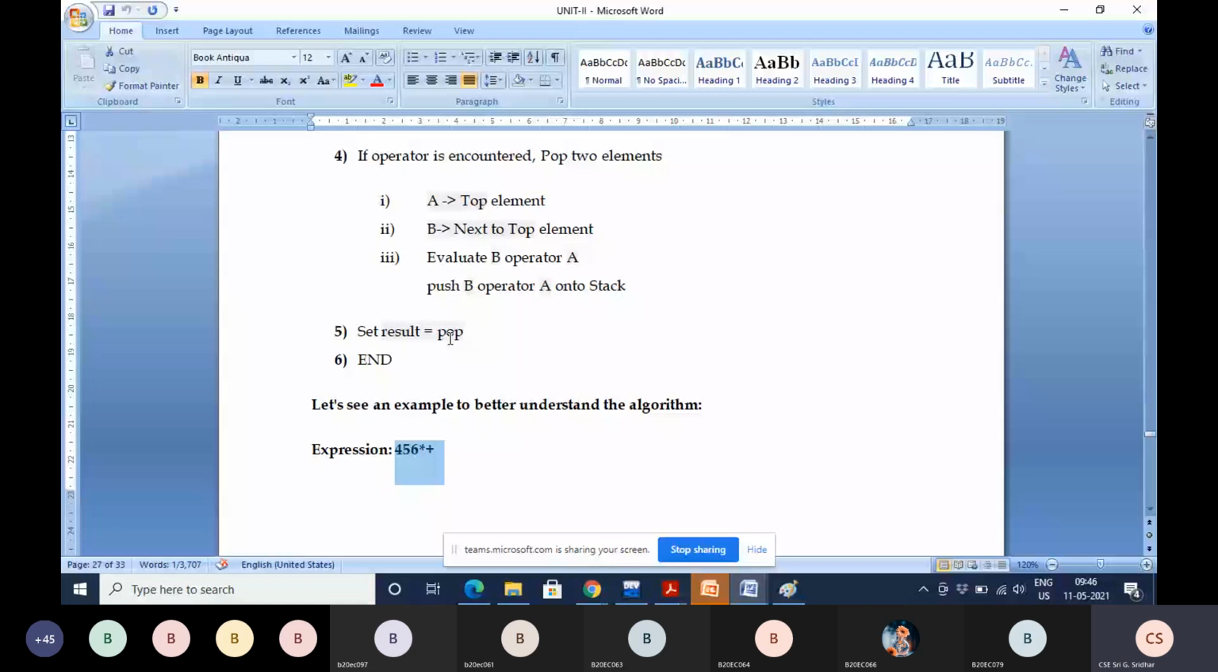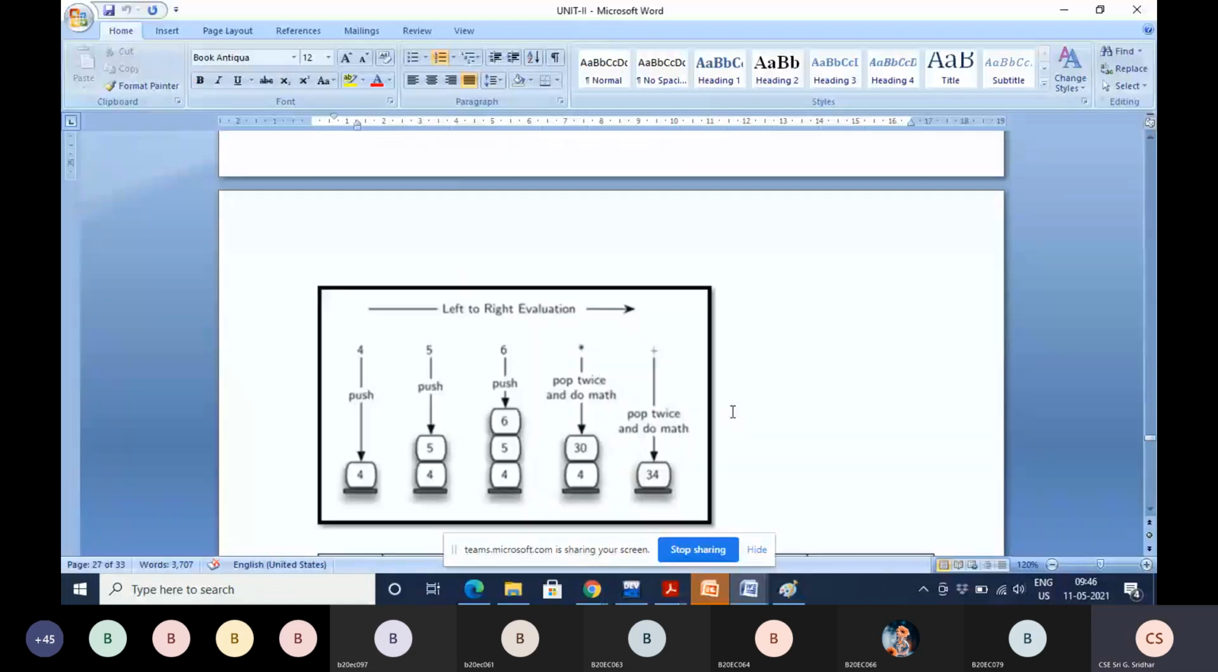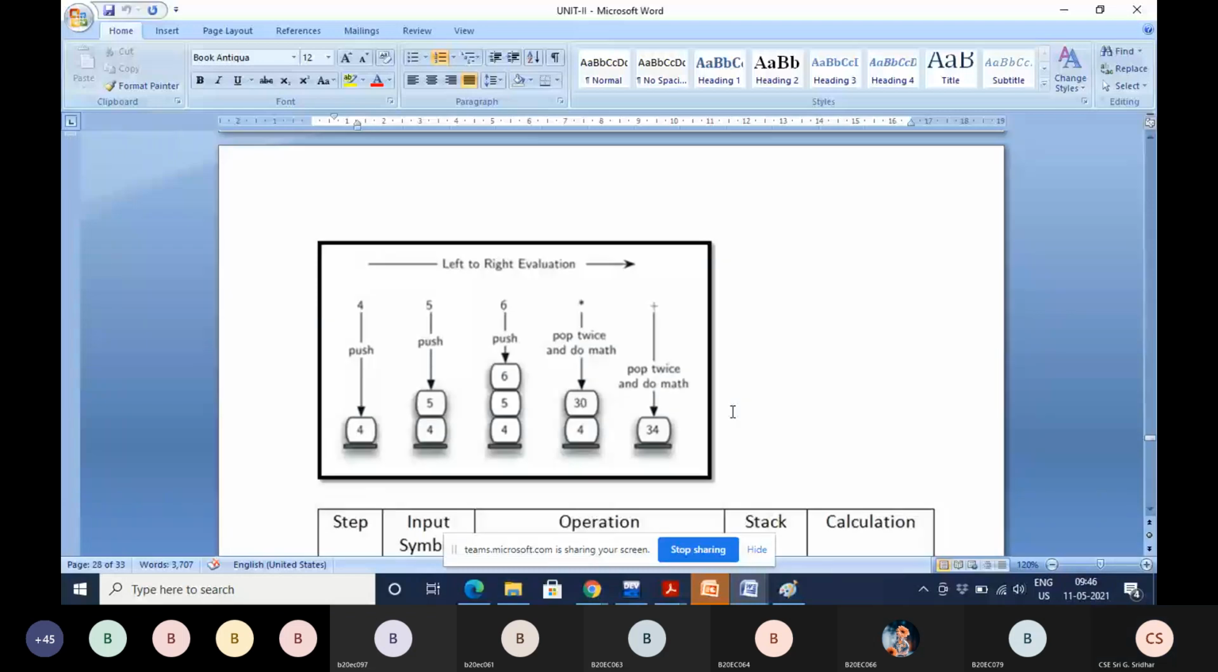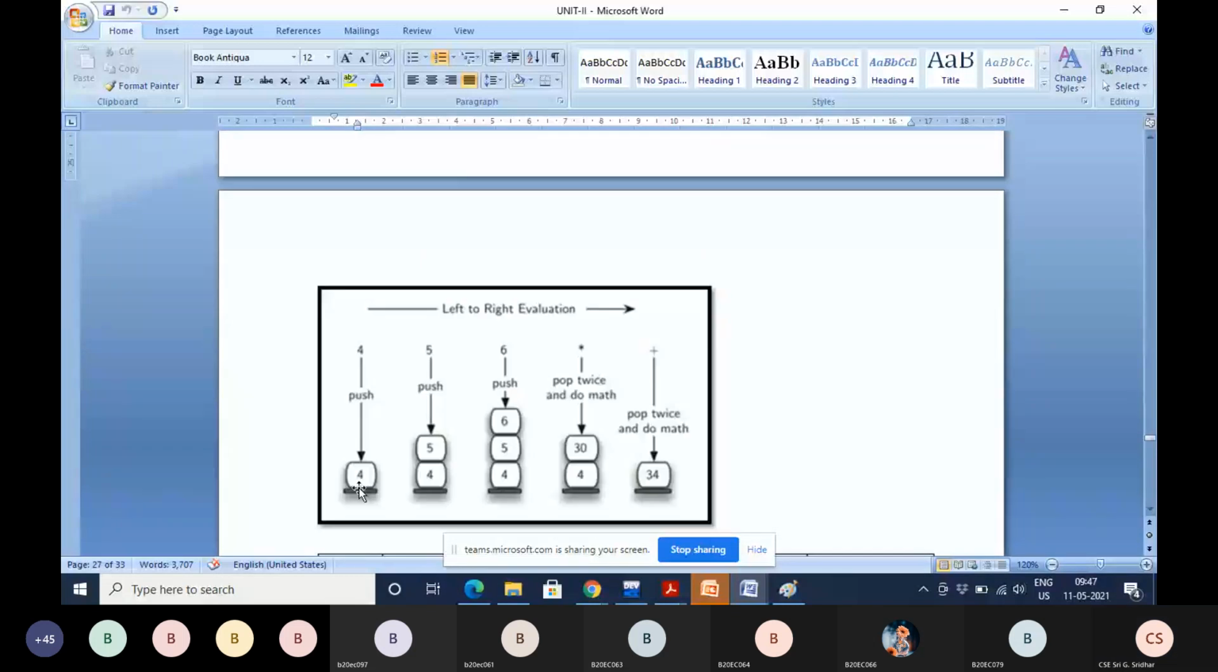Now we see with an example. See here, left to right evaluation. This is 4, 5, 6, star, plus. When 4 comes, because it is an operand, push into this stack. When 5 comes, because it is an operand, push into this stack. When 6 comes, because it is an operand, push into this stack.